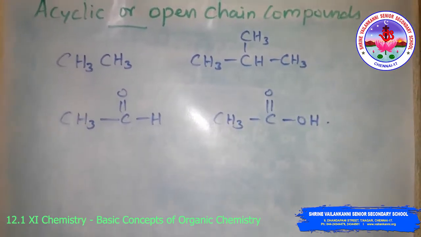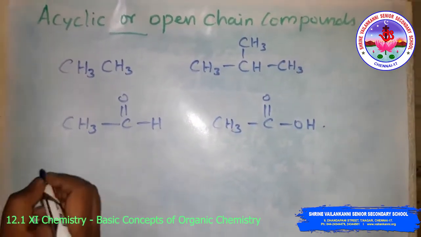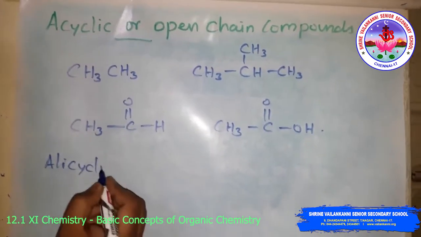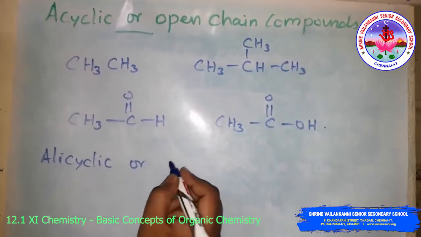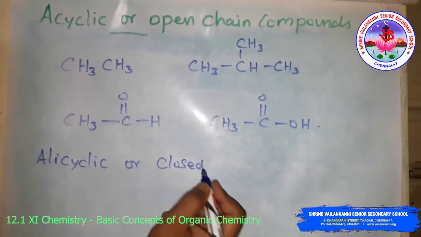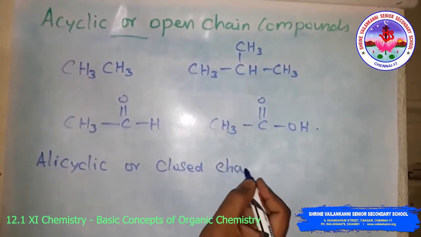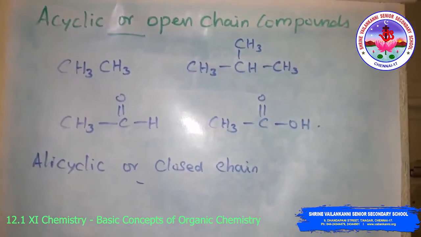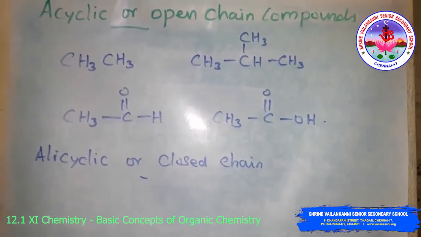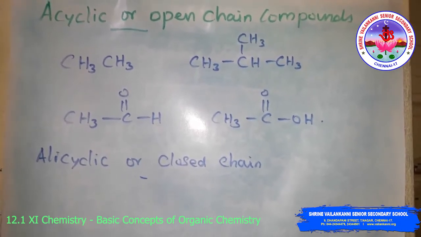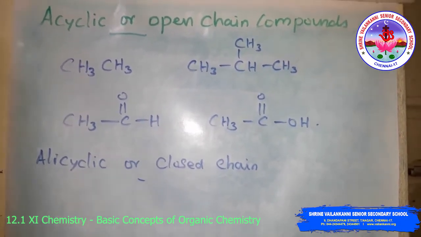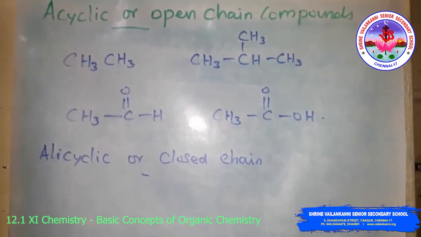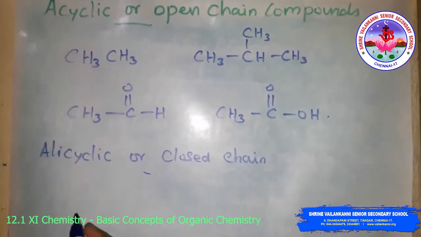Then alicyclic or closed chain compounds. Here the alicyclic compounds contain carbon atoms joined in the form of a ring, sometimes called homocyclic. Sometimes atoms other than carbon are also present in the ring, and that is called heterocyclic.